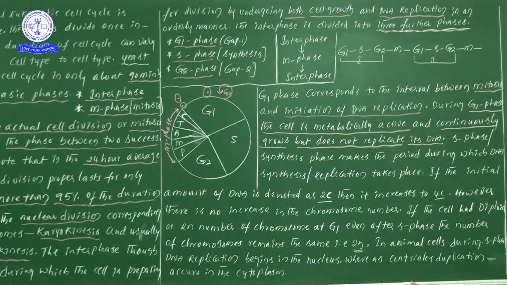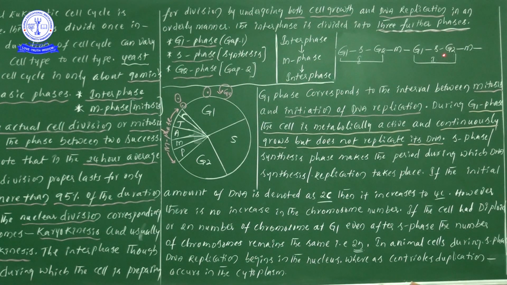Why am I giving this much detailed information? If I give it like this, you can understand very easily. Suppose we are talking about G1: G1 phase is situated between M phase and S phase. S phase is nothing but the synthesis phase. And G2 is situated between S phase and M phase.